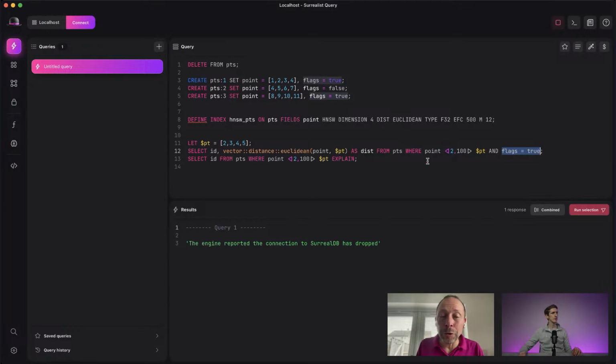And what you sometimes want to do with KNN search is you still want two. So you would like to have the two with the flag set to true. So we are going to change to improve that by just removing this and allowing to use limit.